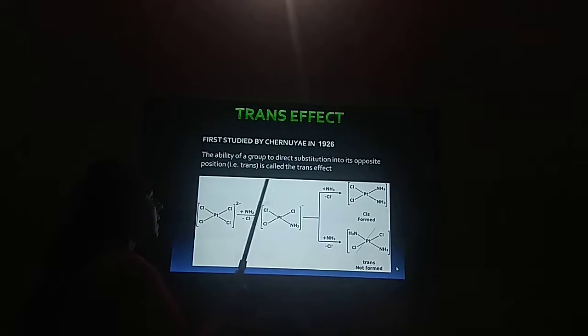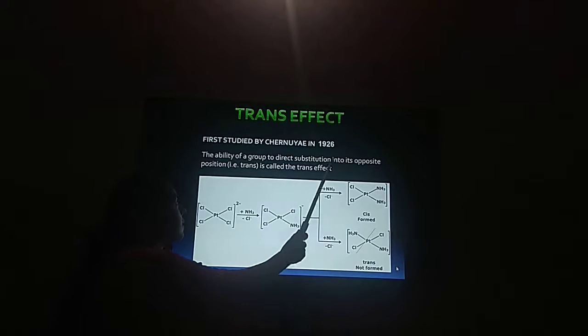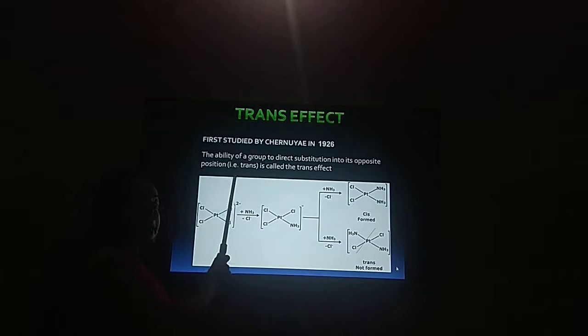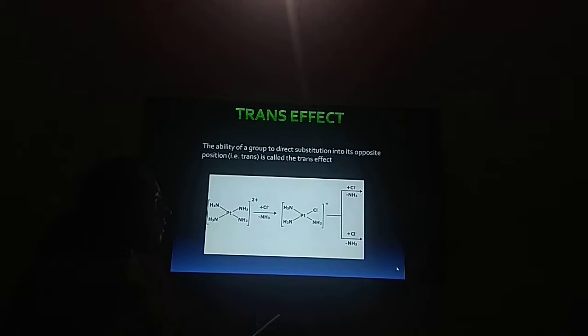This means the ligand which is present at a position trans to chloro is more labile as compared to the ligand which is present at a position trans to amine, and this effect is known as trans effect. In other words, the ability of a group to direct substitution into its opposite position, that is the trans position, is called the trans effect. Now, we will show this trans effect by taking another example.